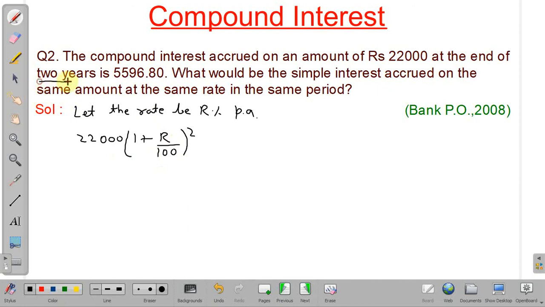This is equal to, because this is the amount, your LHS is the amount, so amount will be principal plus compound interest, which is 22,000 plus 5596.80.